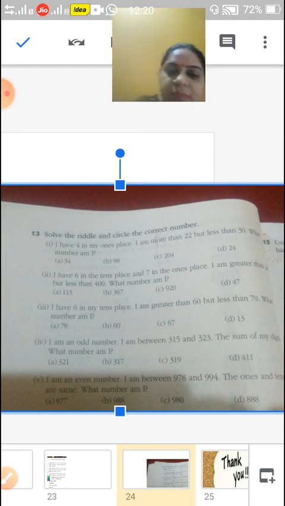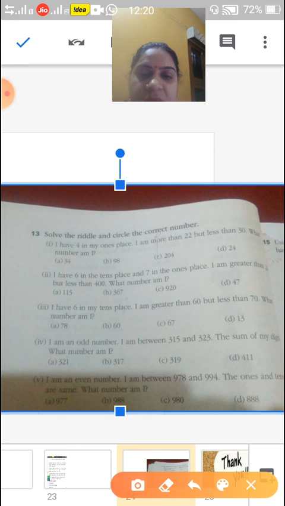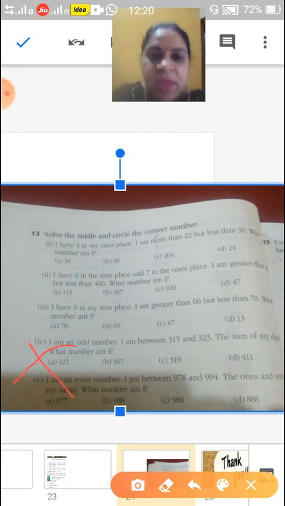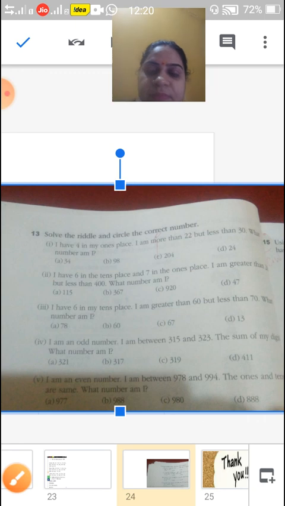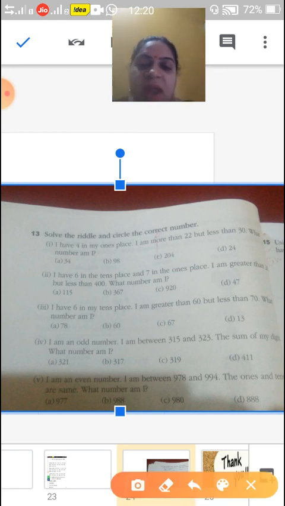So from 315 there are many numbers here, but it will be between 315 and 323. 317 is also not there, and 319 is also not there. 321 is less than 323 and more than 315. So our answer is 321. Okay children.